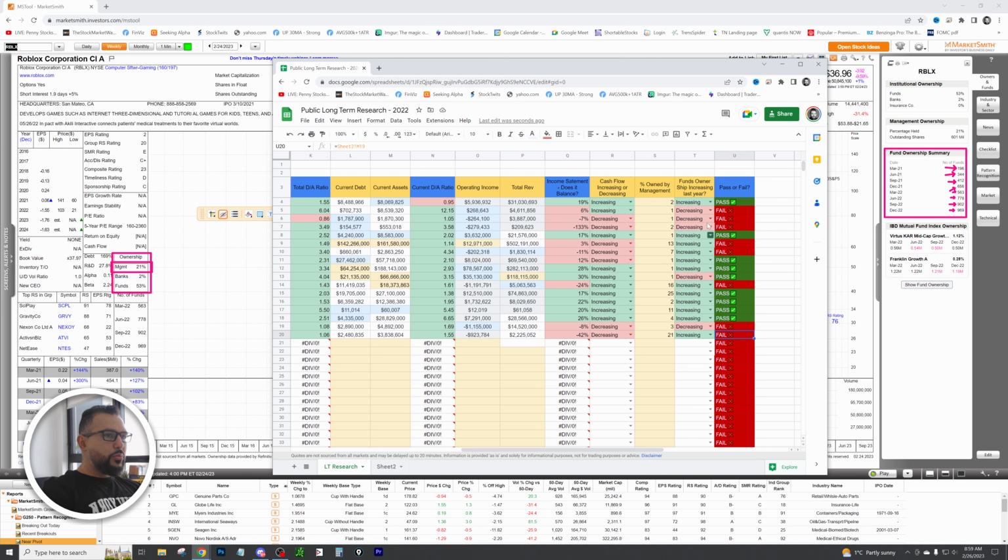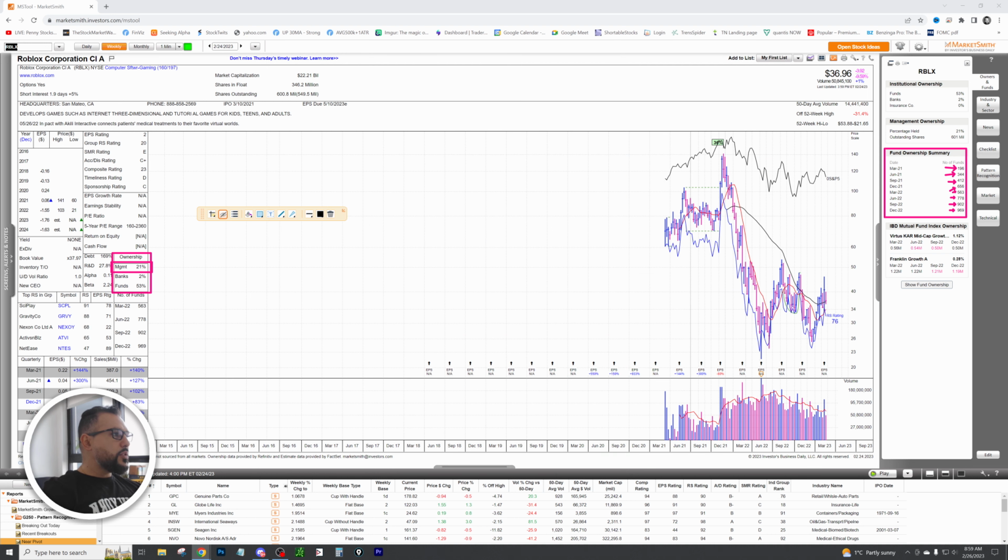We did get a fail, but remember, this is a growth name, so the fundamentals are not necessarily going to add up right now. But what you could know and what you could really rely on is a few things. One, cash flow was increasing up until last year. Funds are still increasing. So maybe do some research and understand why that big drop on cash flow happened, but also take a look at what's going on in the chart here. We went from 140 all the way down to the 20s, and we're starting to look like we're doing some sort of a double bottom here.